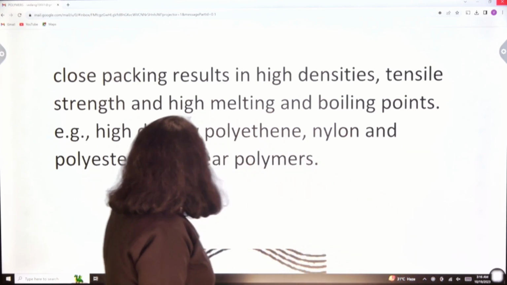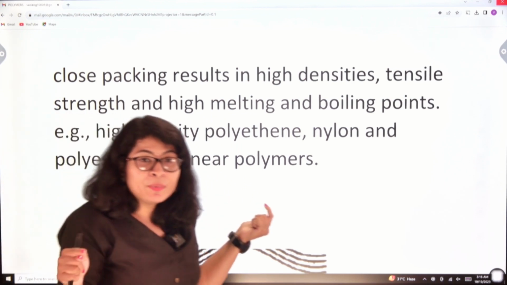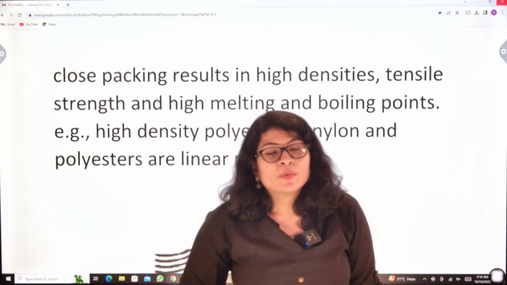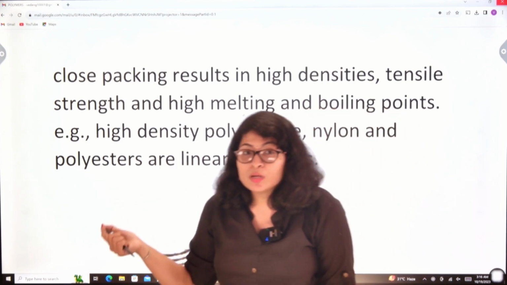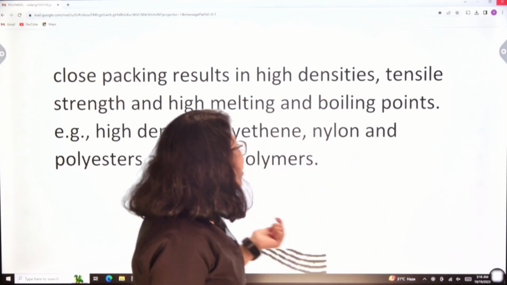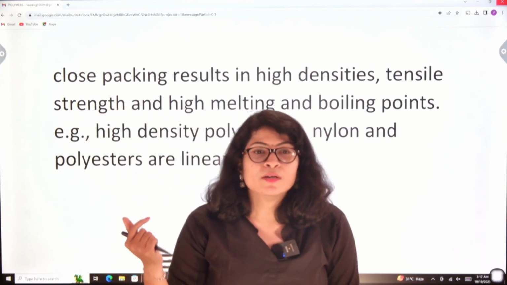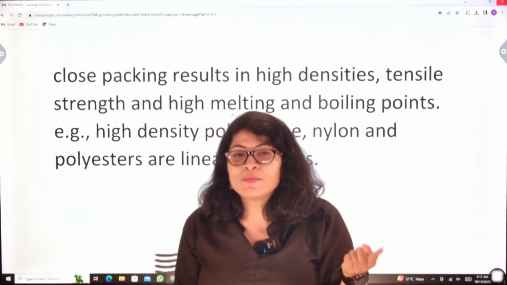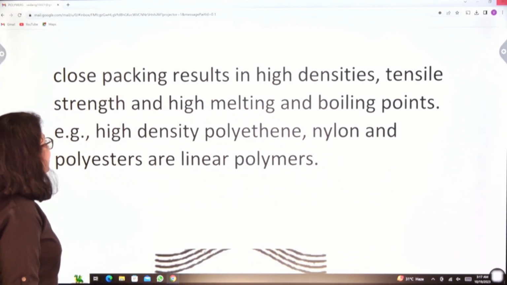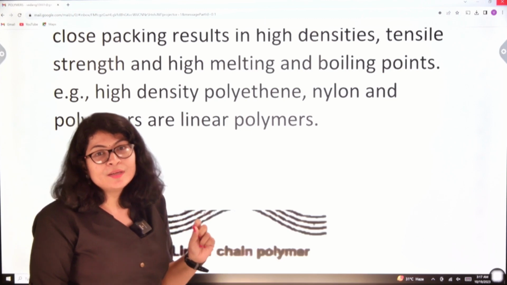Okay. Example, high density polyethylene. We have two kinds of polyethylene. One is LDPE, another one is HDPE. What is the difference between them? We will learn in the later sections. So, remember, for linear polymers or the stronger polymer, that is HDPE, high density polyethylene. And next is nylon and polyester. Polyester cloths are made. Okay. So, they have to be strong. Therefore, polyester comes under the linear polymers. Okay, they have high density, high tensile strength, high melting and boiling points. Okay, so high density polythene, nylon, polyesters, these are examples of linear polymers.